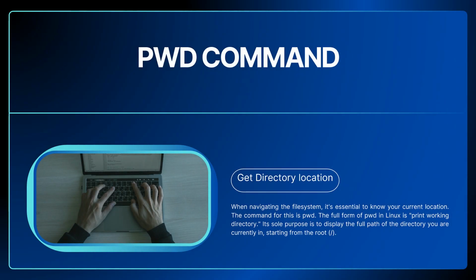When navigating the file system, it's essential to know your current location. The command for this is pwd. The full form of pwd in Linux is print working directory. Its sole purpose is to display the full path of the directory you are currently in, starting from the root.